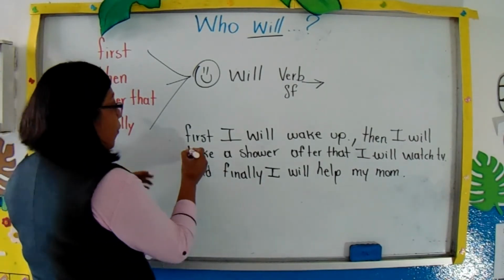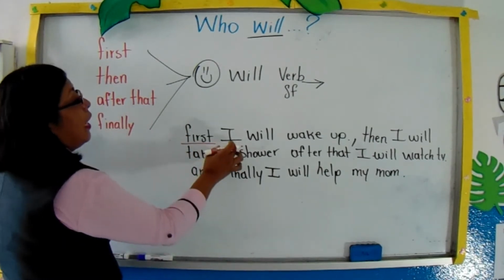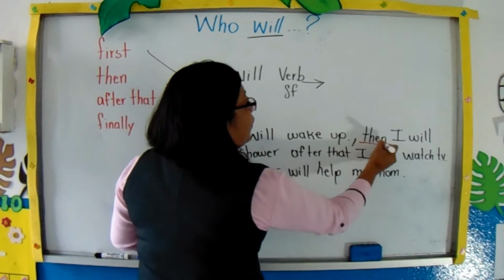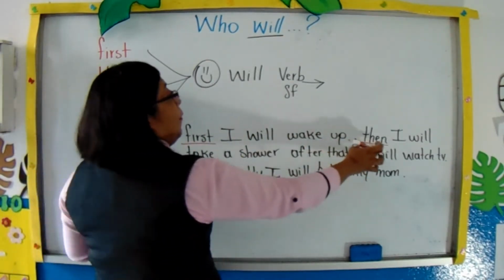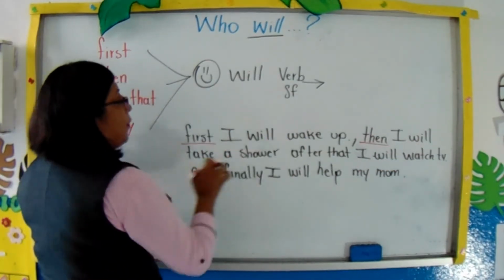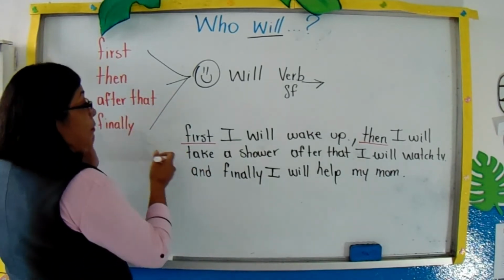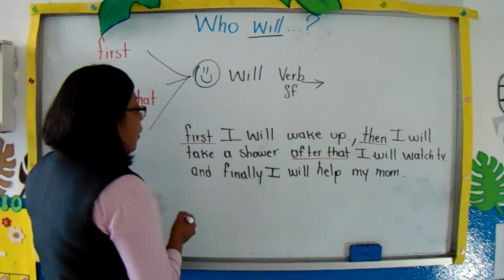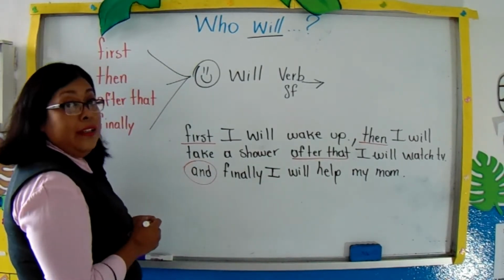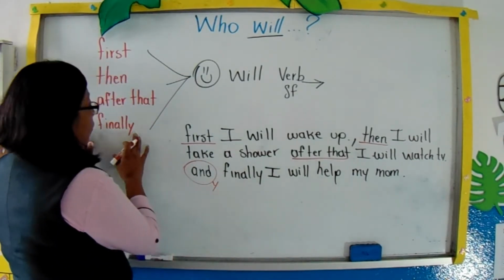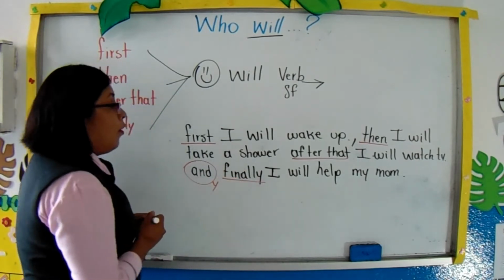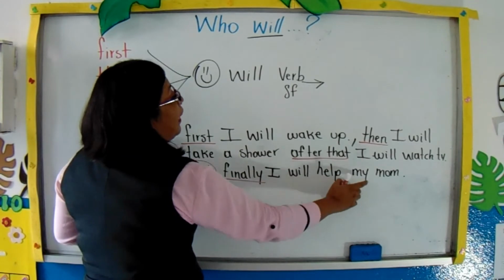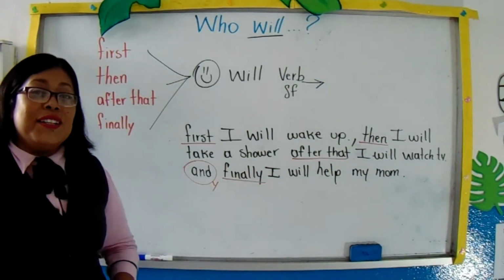Yes, y si se dan cuenta, empezamos con first, la persona, will y verbo. That's all. And then we have to use then, la persona, will, verbo. Yes? Después pusimos after that, persona, will, verbo. Podemos usar un and, que significa y. Usamos el conector finally, finalmente, la persona, will, verb, and the complement. That's all. Did you observe?